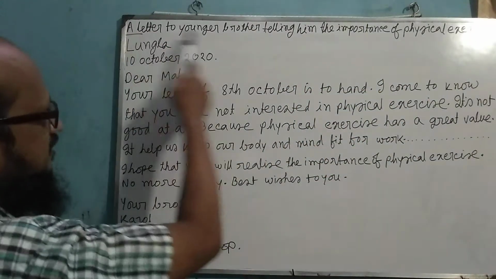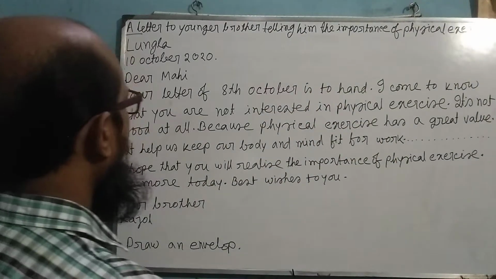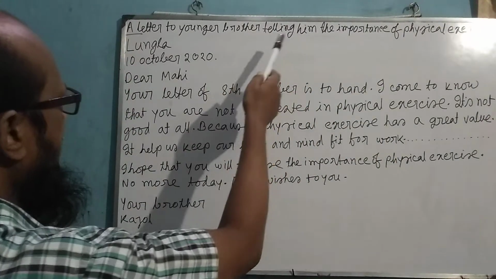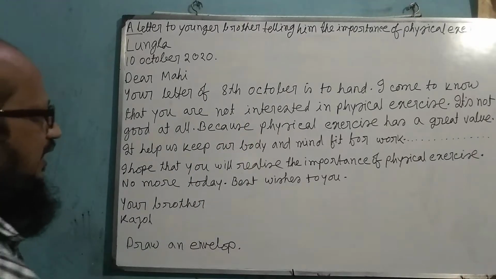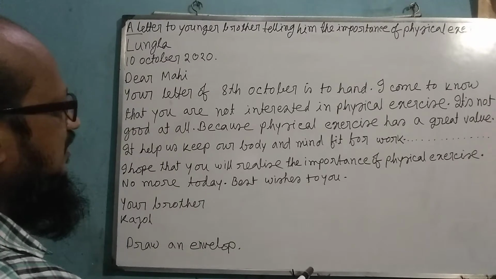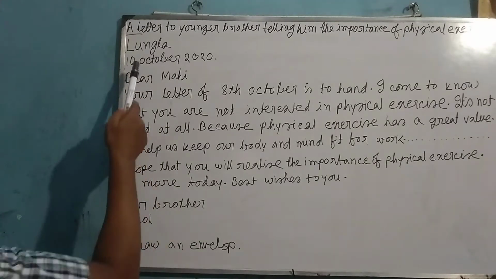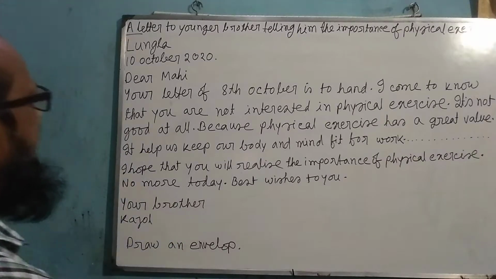I have written here shortly, but you will find it elaborately in your exam paper. So at first I am going through the letter, and then I shall discuss the 6 parts of a letter.